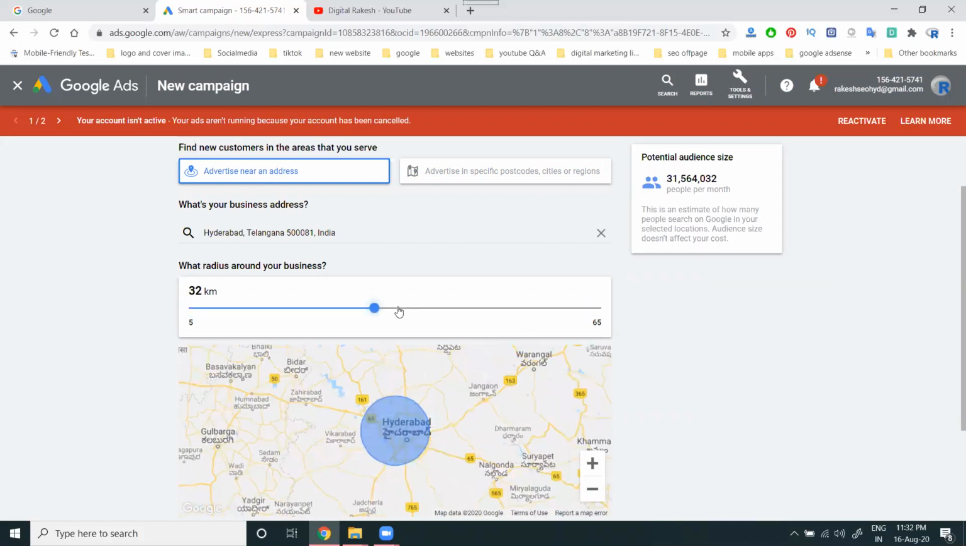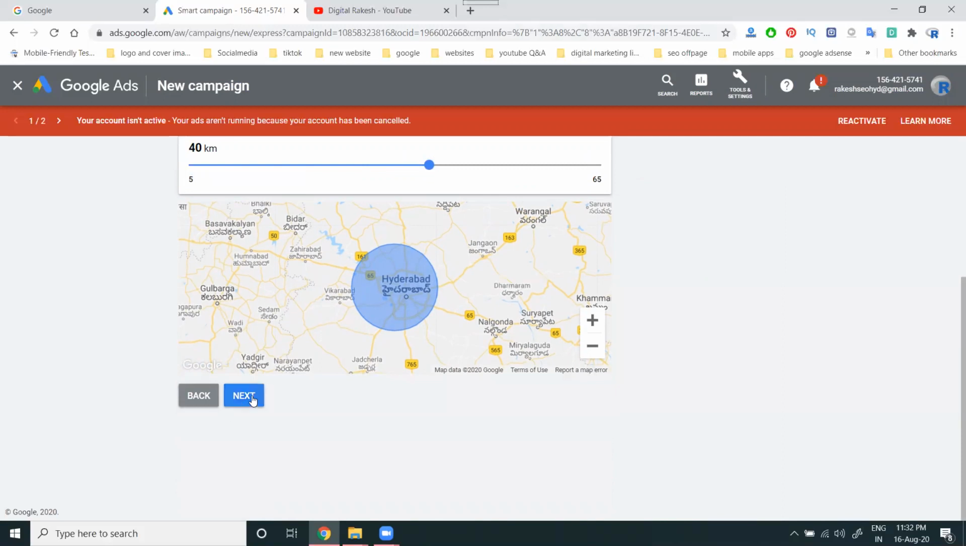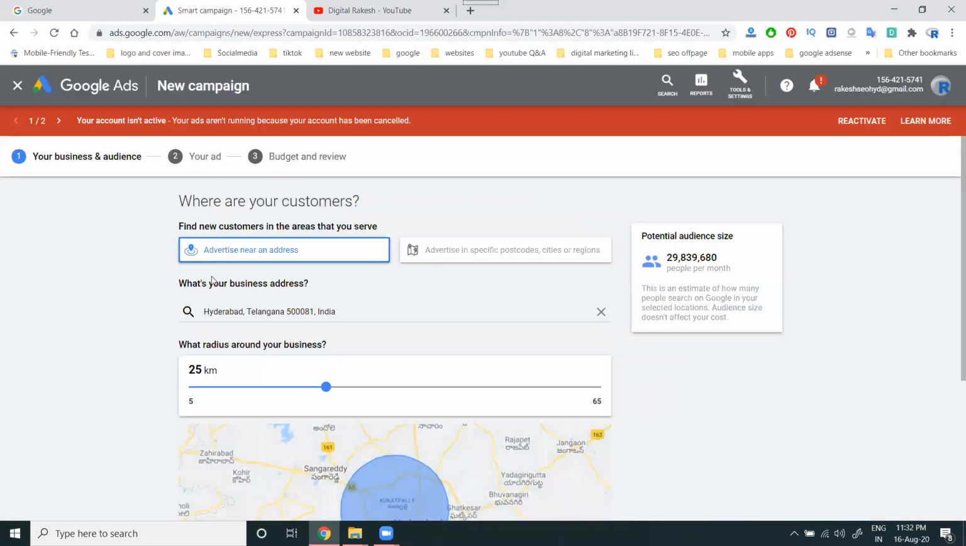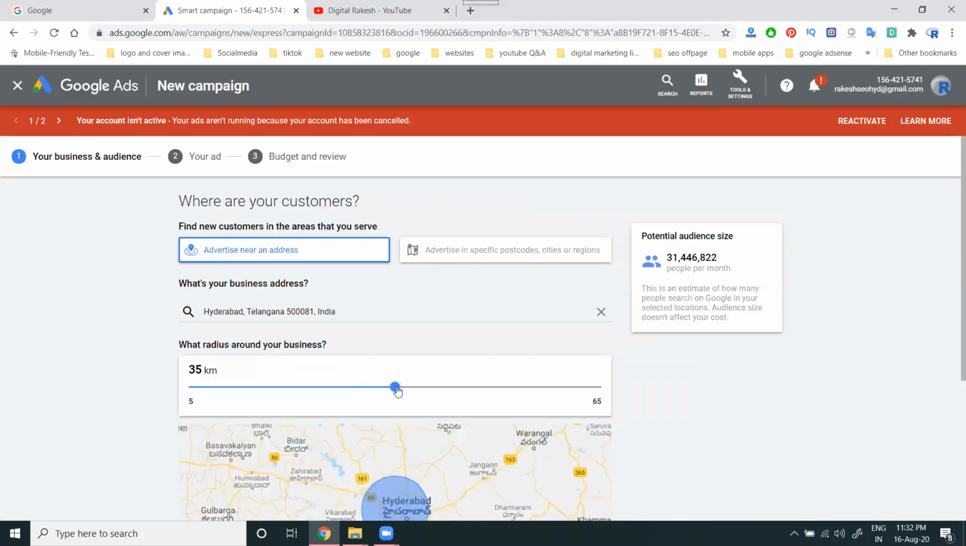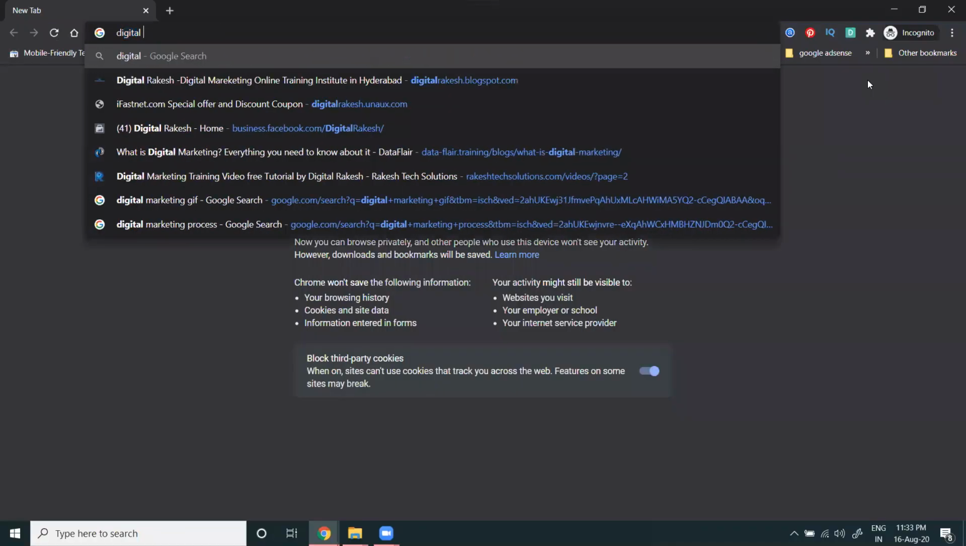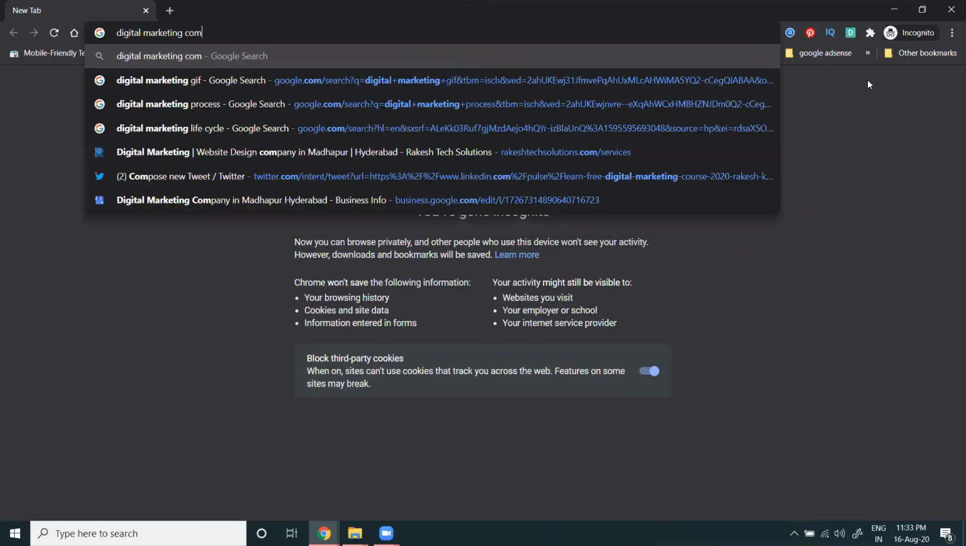How many radians do we target? The target radius can go up to 40 kilometers, so I can target up to 40 kilometers. After the next steps, you can find out more. First, you select the map. Second, you choose the target audience, local or global. So I'm selecting local audience. Suppose you wonder how you can find out the local audience.